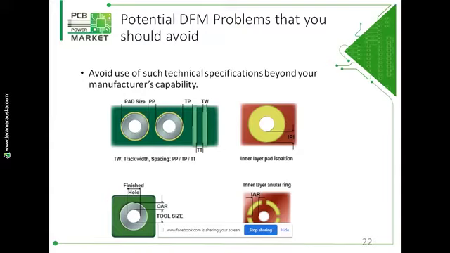If your manufacturer says that he can do a 0.1 mm track width, that means that is the minimum track width he can produce. That is not standard for him. So always ask your manufacturer for his standard technical specification and critical specification to lower your PCB cost.